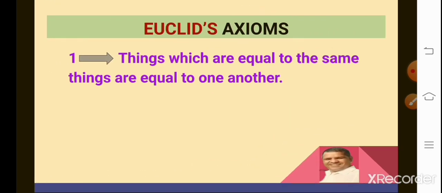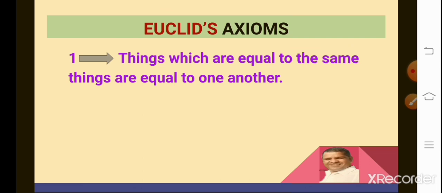Now let us see Euclid's axioms one by one. The first one: things which are equal to the same things are equal to one another. Now let us see the meaning of this axiom mathematically.